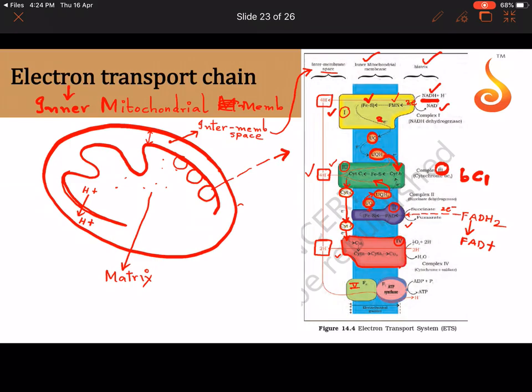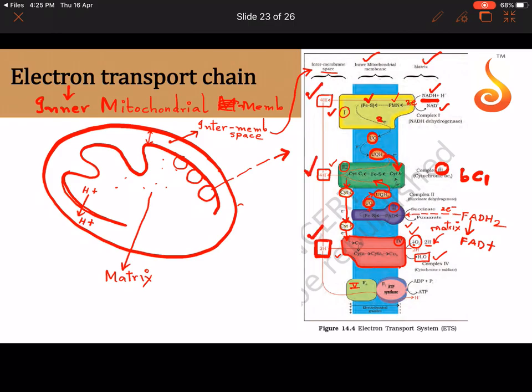Complex 4 will pick up these electrons. It will add the electron to oxygen by picking up protons from the matrix. Remember, not the stroma, this is the matrix of the mitochondria. So it picks up the protons from the matrix, adds them to oxygen, and then it forms a water molecule. This is the oxygen that we breathe. Half oxygen, meaning one oxygen atom, plus 2H plus gives rise to one water molecule. Again here protons are getting pumped, from the matrix into the intermembrane space.